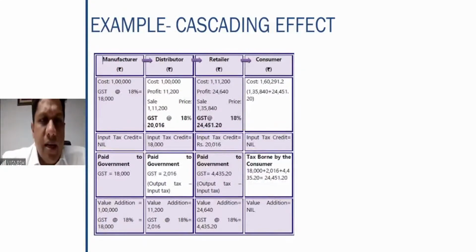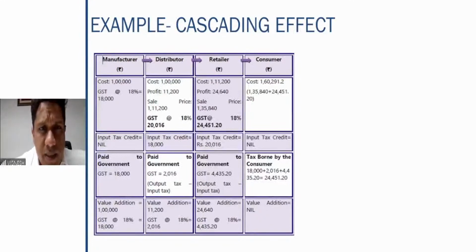Now we come to the retailer. So what does the retailer do? Retailer purchases from the distributor at 1,11,100. Assuming he adds a profit of 24,640, the sale price comes to 1,35,840. So GST on this comes to 24,451. So this sale price is charged by the retailer to the consumer, and GST at the rate of 18% is 24,451. What is the input tax credit here?